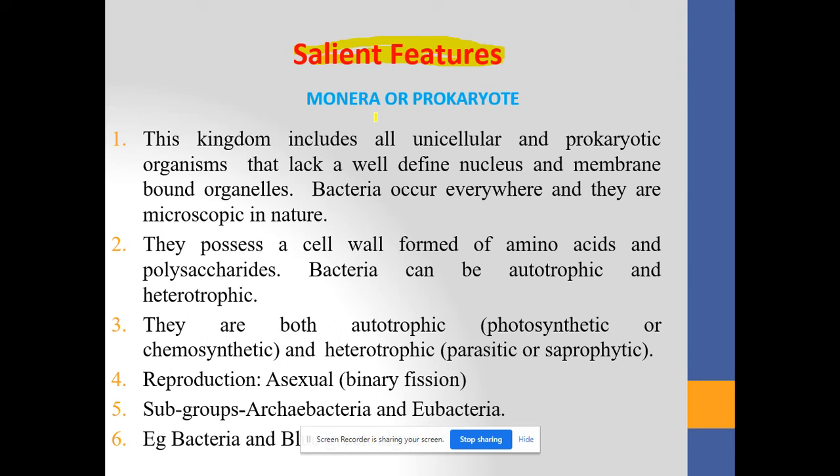So students, I am going to explain to you the salient features of this first kingdom, that is the Monera. Pay attention to the first point. This kingdom includes all the unicellular and the prokaryotic organisms. Which organisms are in Monera? Unicellular, you know, means those having only a single cell. Prokaryotic means those having a false nucleus. The Monera kingdom includes all the unicellular and prokaryotic organisms that lack a well-defined nucleus and the membrane-bound organelles. Bacteria occur everywhere and they are microscopic in nature.